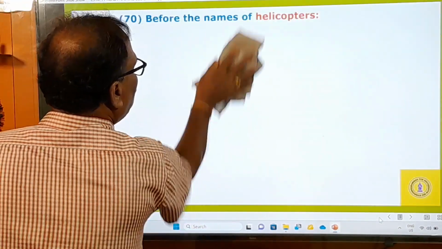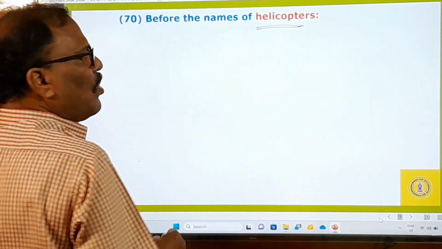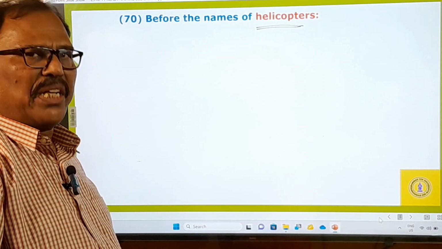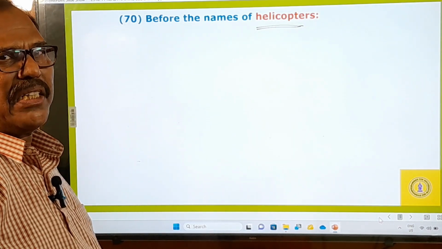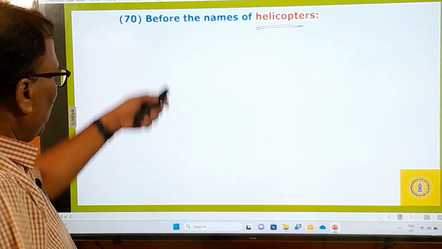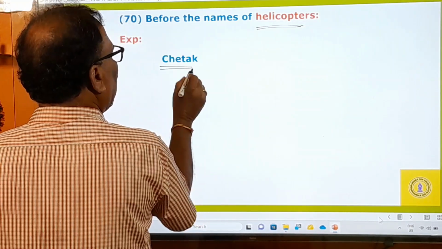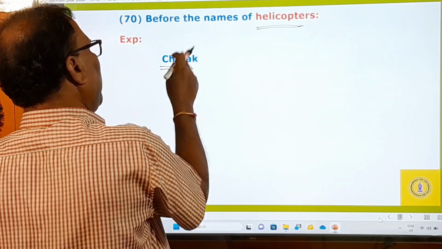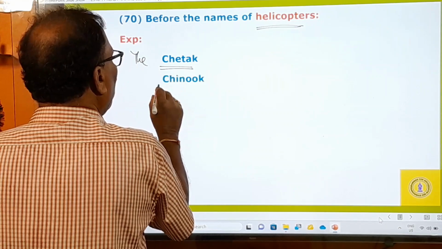Before the names of helicopters, which are also given names, before those names we must use the definite article. Generally we are not well acquainted with the names of those helicopters, so that's why I'm giving all of them here. What are they? Chetak is the name of an Indian helicopter. You have to say the Chetak. And here the Chinook is there.